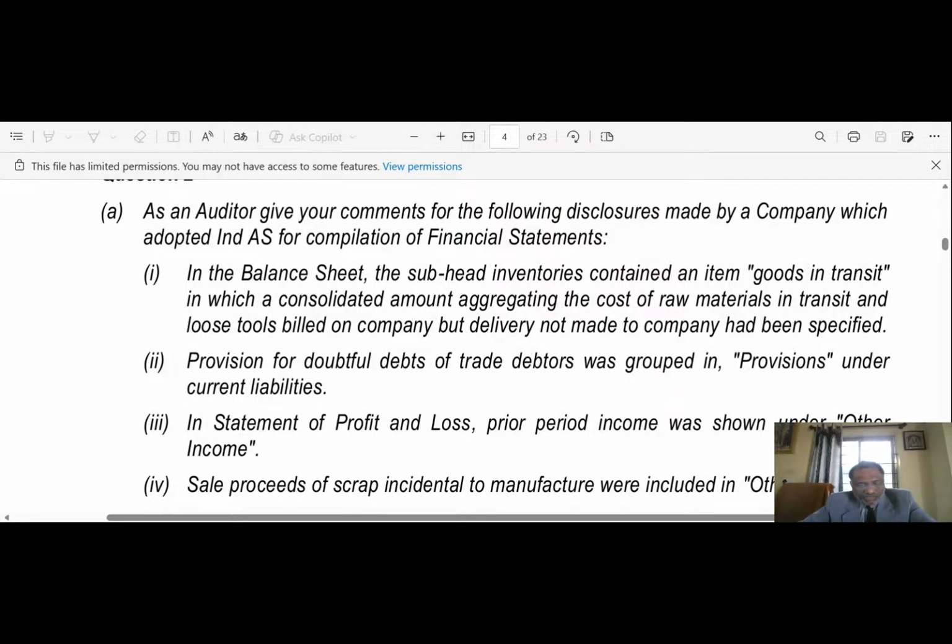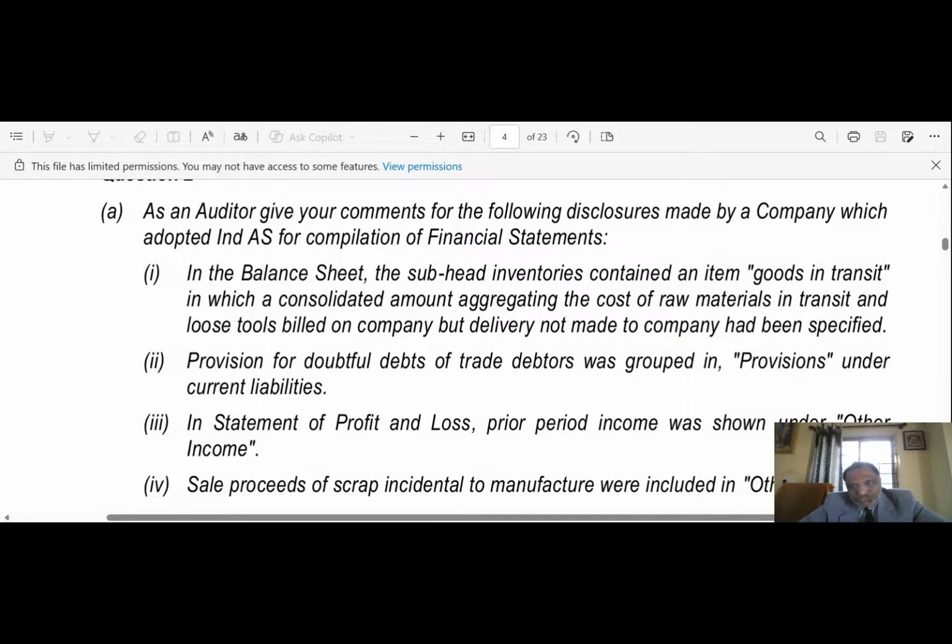Basically this is a balance sheet item, inventory, but the goods in transit, once received, are stock.